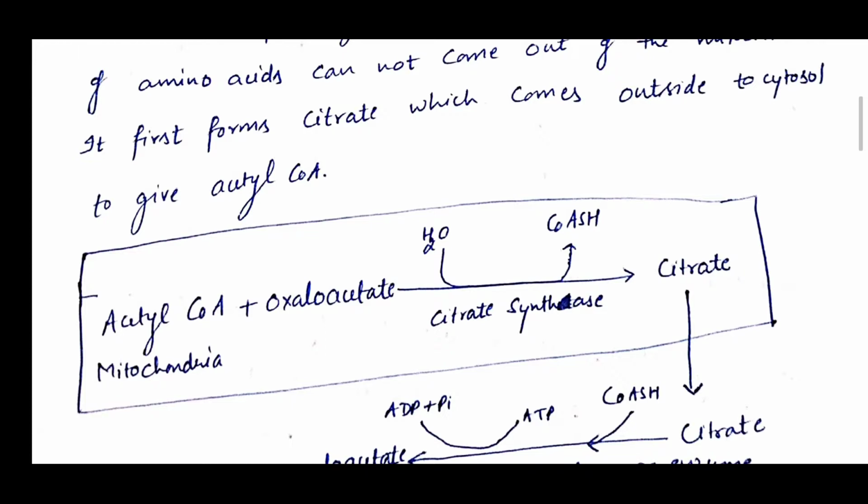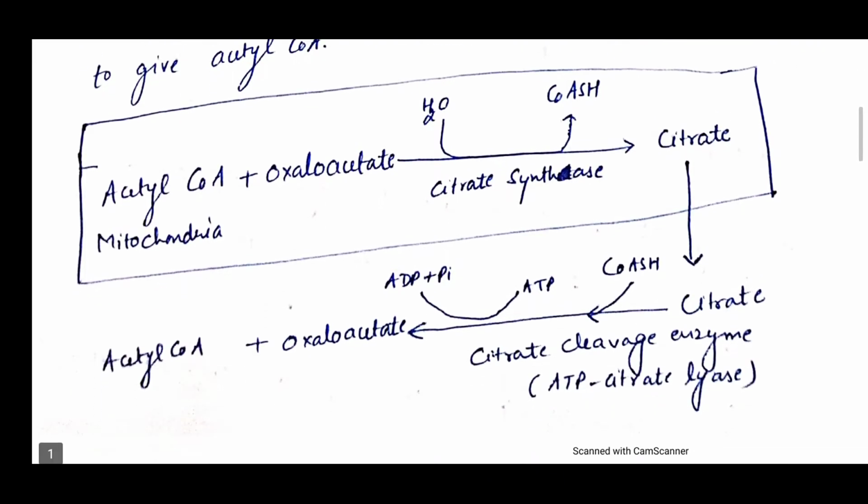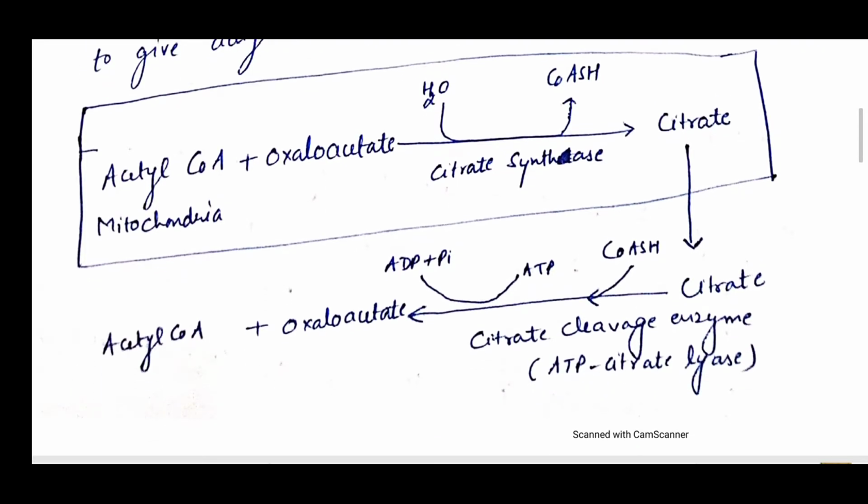It first forms citrate, which comes outside to the cytosol to give acetyl coenzyme A. Acetyl coenzyme A plus oxaloacetate combine to form citrate inside, and after coming outside, citrate is again converted back to acetyl coenzyme A in the presence of the enzyme ATP citrate lyase.